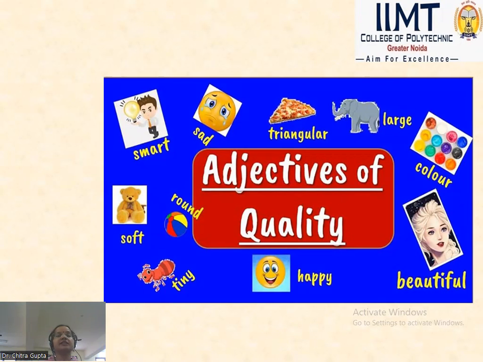Beautiful. She is looking very beautiful. So she is the pronoun, and beautiful describes the quality of a pronoun, that how she is looking. She is looking beautiful.